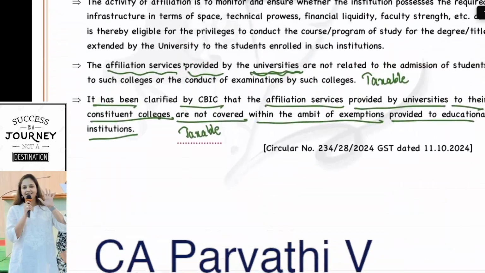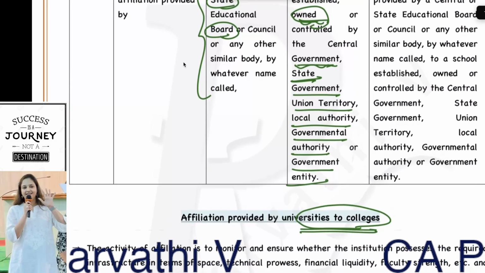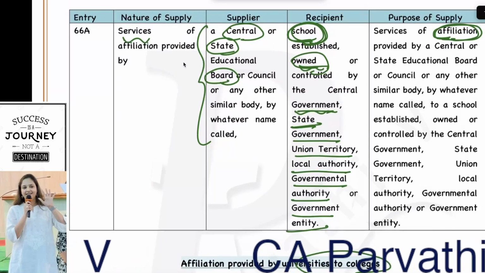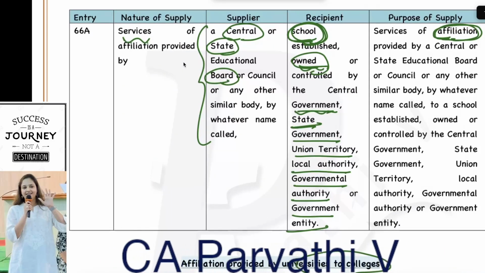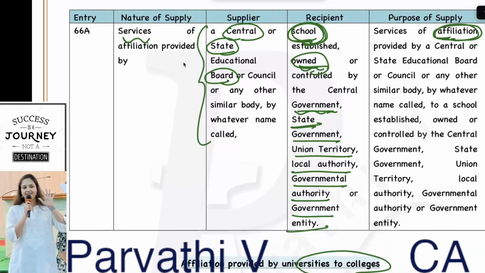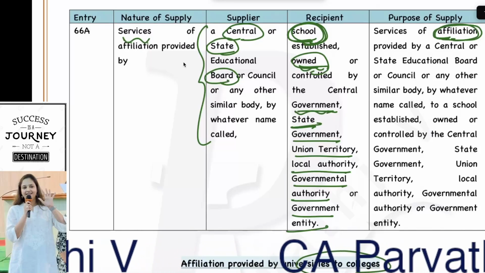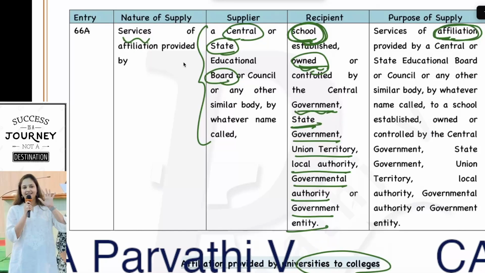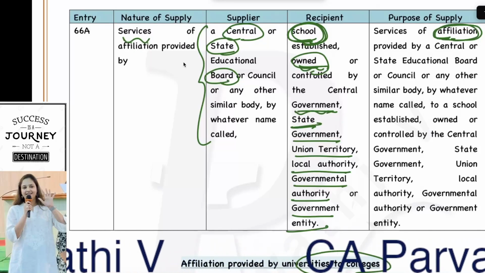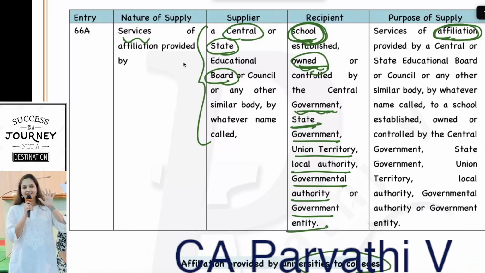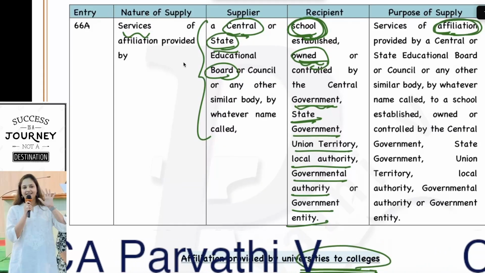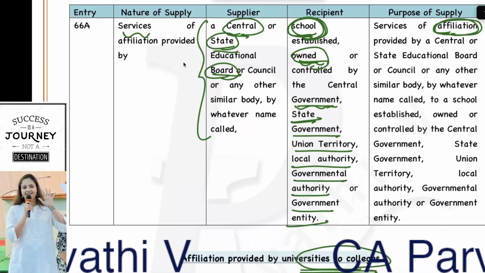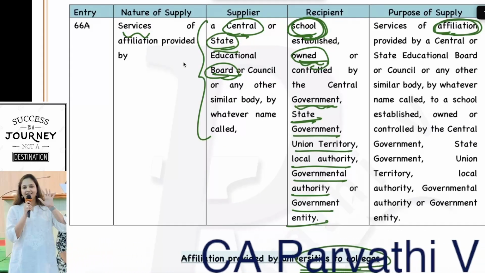I feel that you may be tested on this amendment this time for May 2025. So please be sure. Generally, affiliation services are taxable. Now one new entry has been added which says that affiliation services provided by a central or state board, it can be any board, but who is the recipient? That is what is more important here.